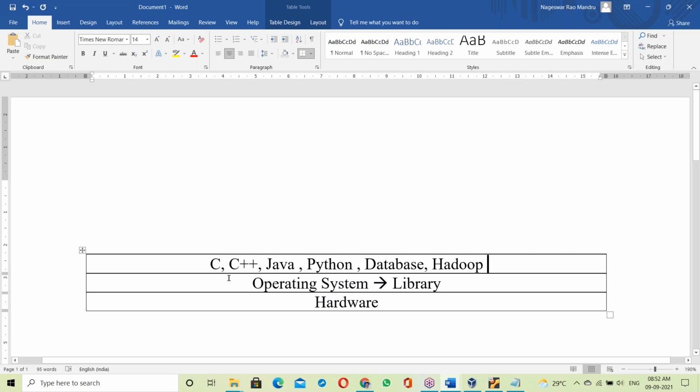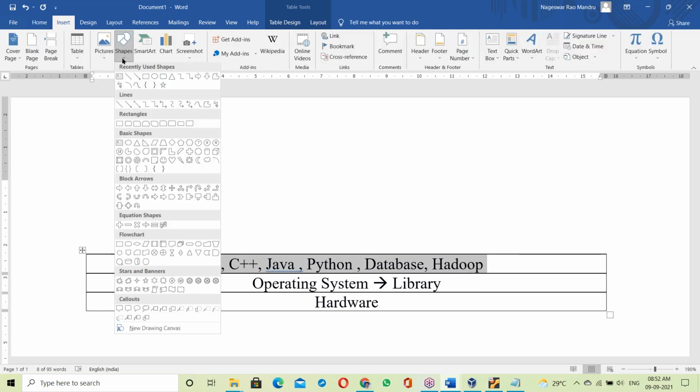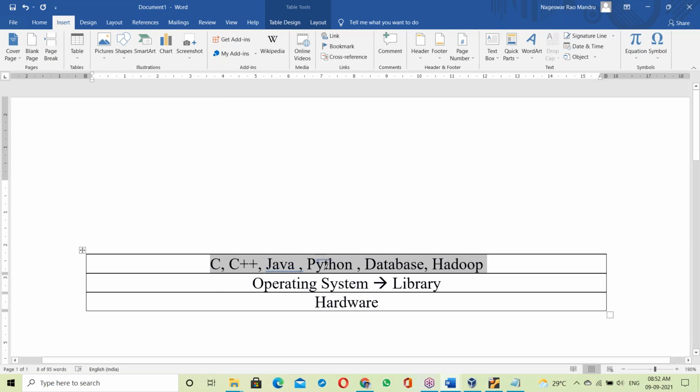Now the C program or C++ or Java, all the programs first of all have to link with the OS library.